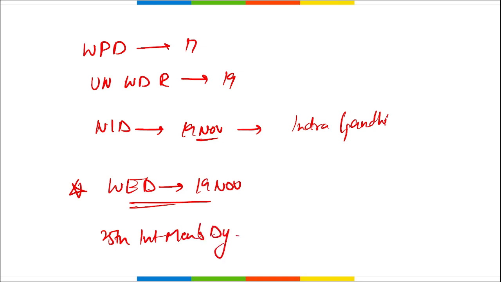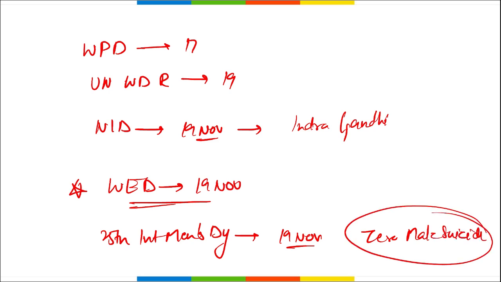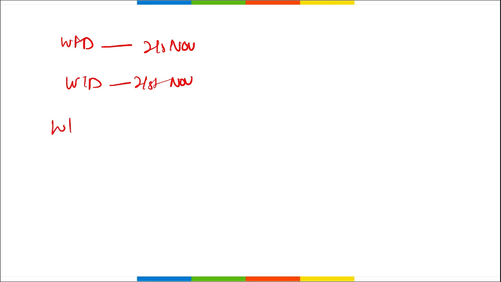Then the 25th International Men's Day. When do you observe International Men's Day? It was observed on 19th of November and the theme here is "Zero Male Suicide." This is the theme that you need to remember. Next, remember World Fisheries Day, which we observe on 21st of November. World Television Day is also on 21st of November. Then World Heritage Week.